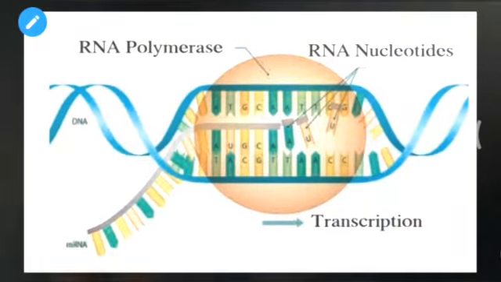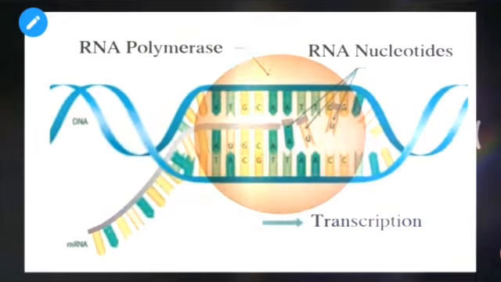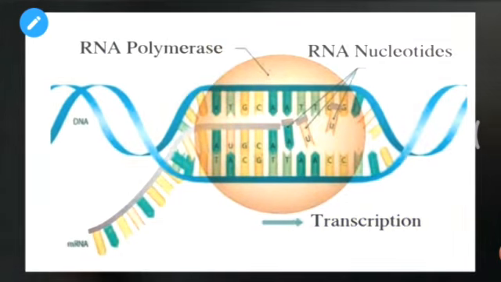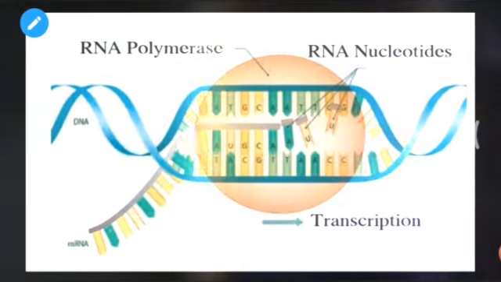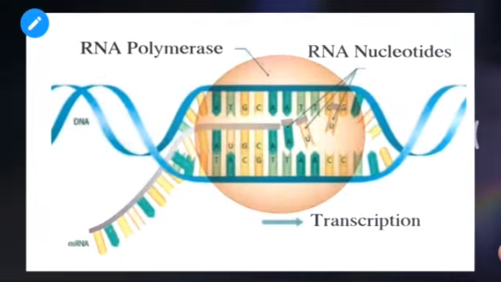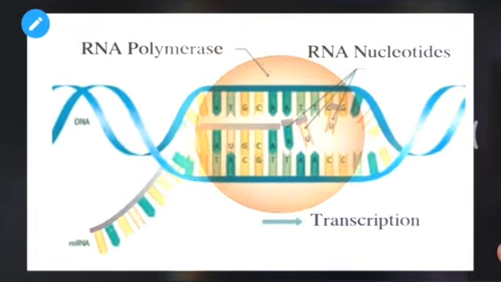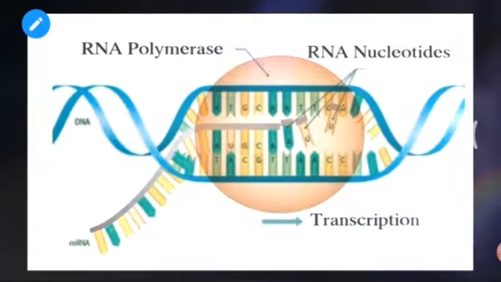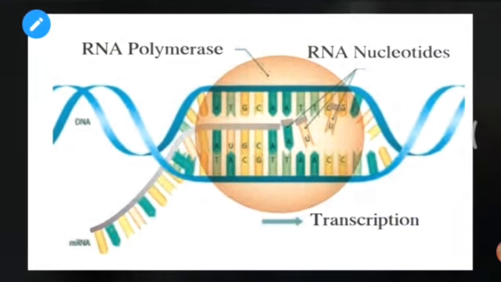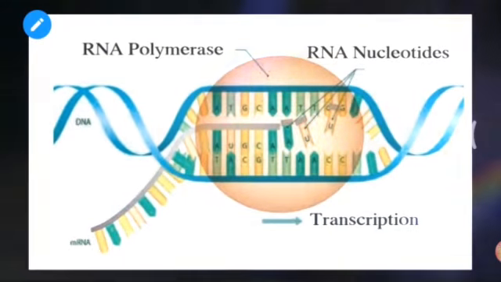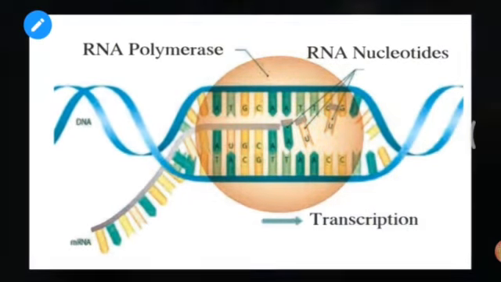So if DNA has a T, RNA will have an A. If DNA has an A, RNA will have U. If DNA has a C, RNA will have G. If there is a G on DNA, there will be C. If there is a T, A. Similarly, you will see that a new copy of mRNA is made using a copy of DNA in this particular diagram, and this process is called transcription.